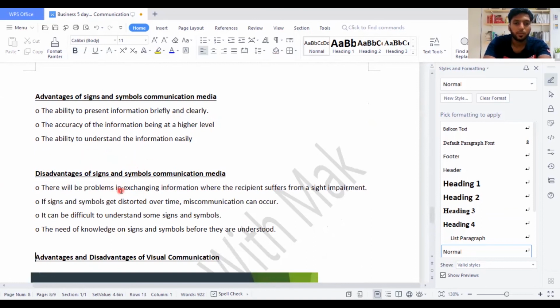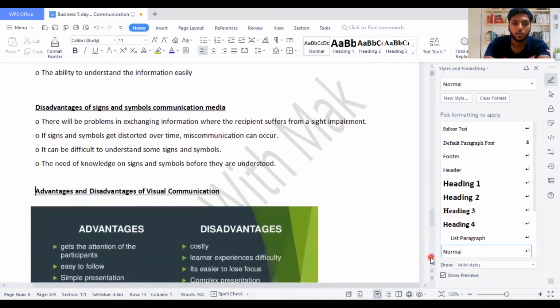What are the disadvantages? There will be problems in exchanging information where the recipient suffers from sight impairment. If we can't actually see what is happening, like the zebra crossing, or what's happening in the environment, then of course he can hit someone on the road, so that will be another problem. If signs and symbols get distorted over time, miscommunication can occur. It can be difficult to understand some signs and symbols because you might not know what they are actually saying. The need of knowledge on signs and symbols before they are understood, so you need a good, thorough understanding.